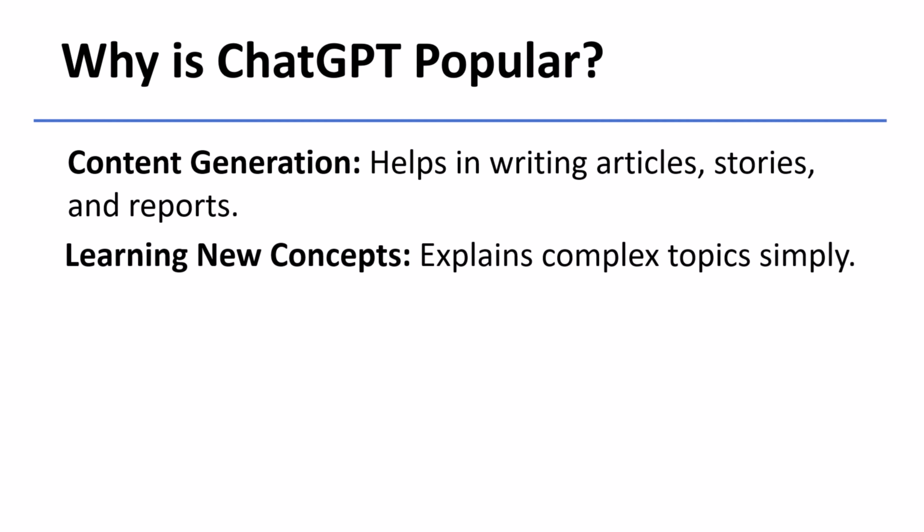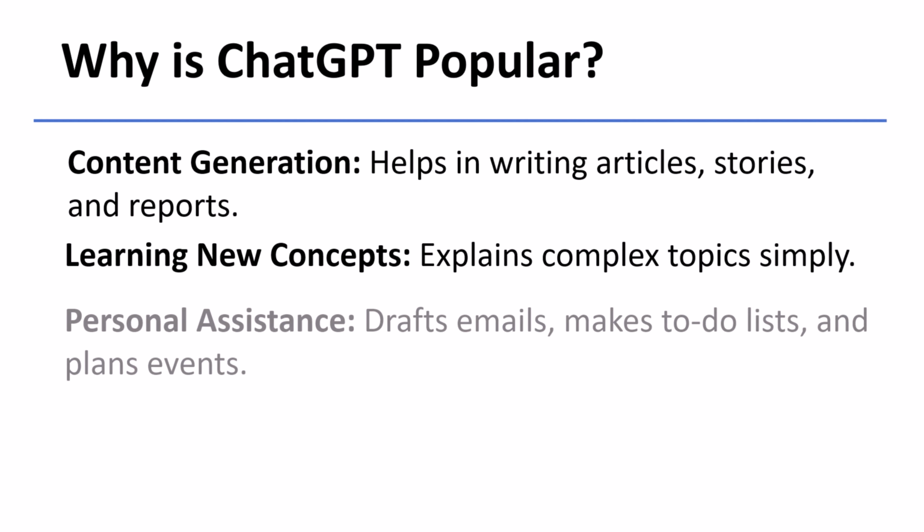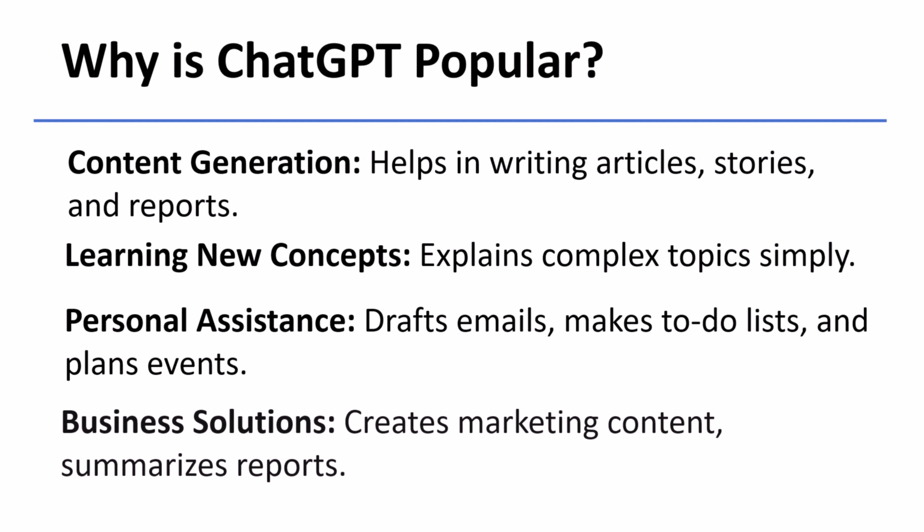Another reason for its popularity is that it helps people learn. If you don't understand something, you can ask ChatGPT and it will explain it in simple words. Next, many people use ChatGPT as a personal assistant. It can help you write emails, organize your tasks, or even plan an event. It's like having a virtual helper. Next, for businesses, ChatGPT is a valuable tool. It can help with creating marketing content, summarizing long reports, and even automating customer support. So this makes it very useful in the corporate world.